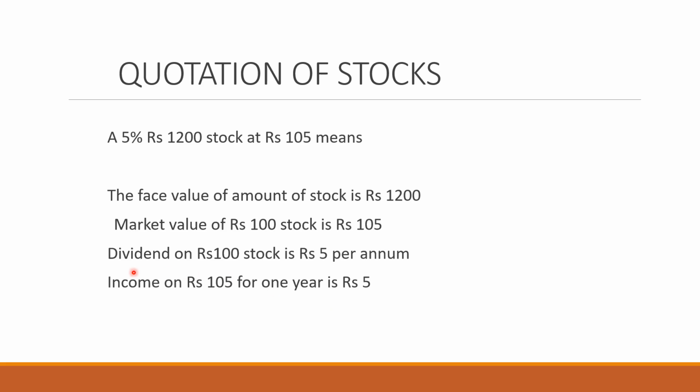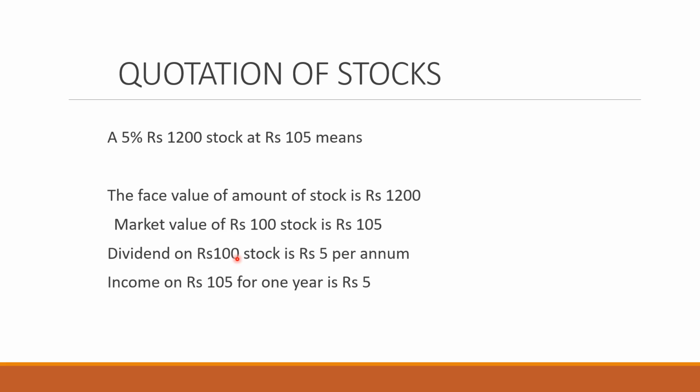Whereas for the dividend calculation, if somebody asks you how much dividend you will be getting or how much dividend the company will be giving you, for that you don't have to consider 105, because the company doesn't know you have purchased it for 105, 110 or 95. The company will give you a flat rate dividend of 5% on the face value of the stock, which is rupees 100.